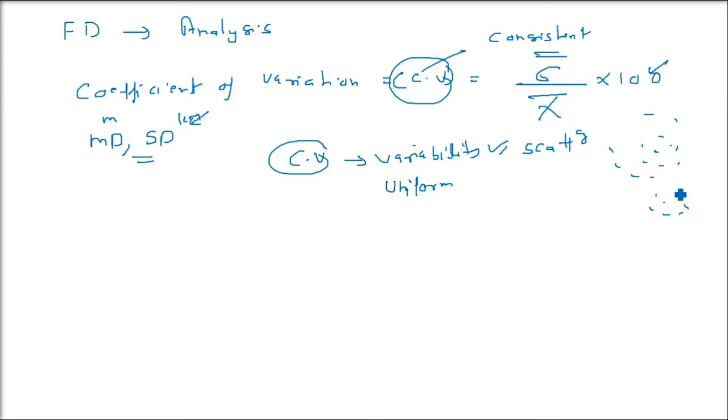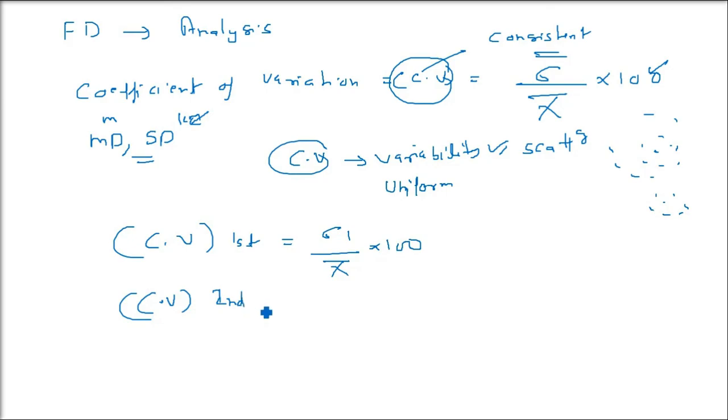If you want to compare two frequency distributions with the same mean, how do you compare them? The coefficient of variation of the first distribution is sigma 1 by x bar into 100, where the mean is the same for both. The coefficient of variation of the second series you want to compare is sigma 2 divided by x bar, the arithmetic means being the same, into 100.